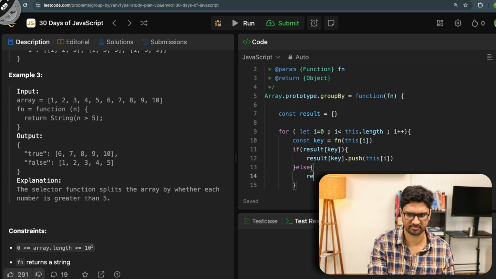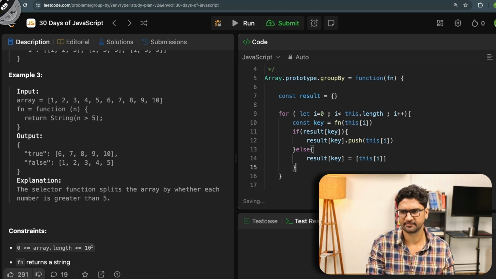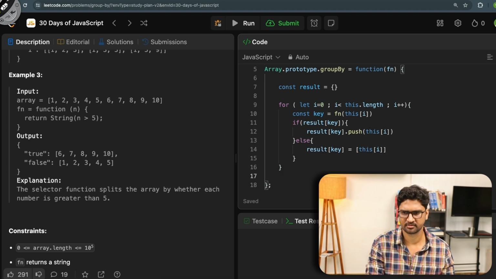Else I say result, and I pass key equals to this. And then finally, once the for loop is done, I return result.